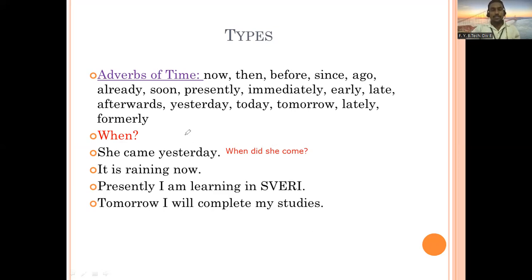So yesterday, this is an adverb of time. Another example we can see here says: it is raining now. So which word do you think is the adverb of time in the second sentence? Or are you not able to find it out?